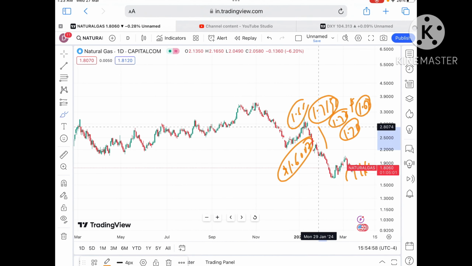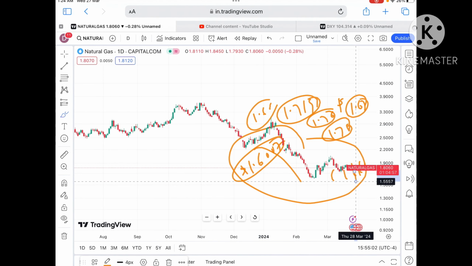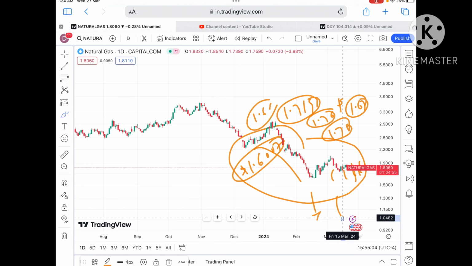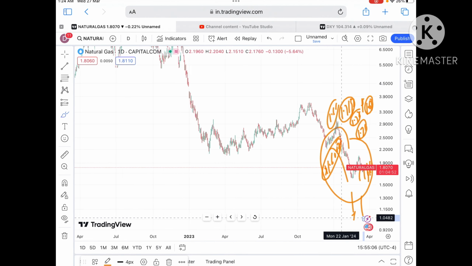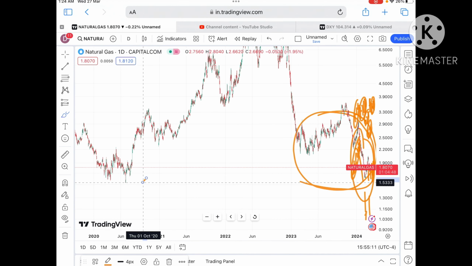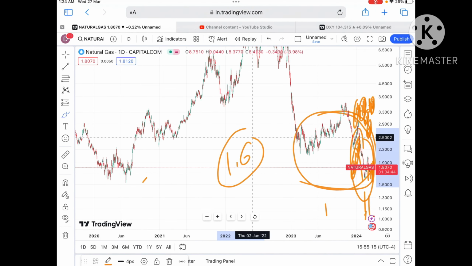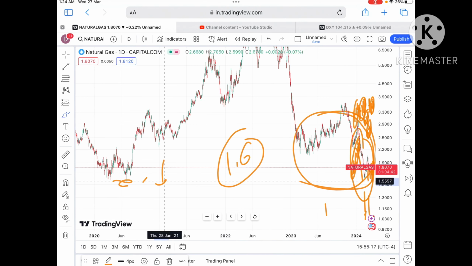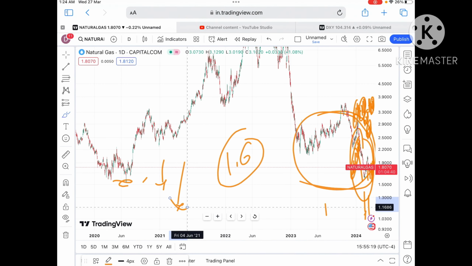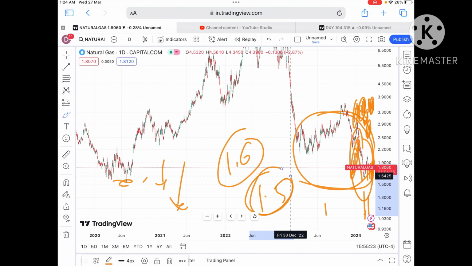Okay, keeping in mind that the price started moving below this particular level, we will see that this is the zone where the price started falling, so chances will be high that if the price keeps moving below that level, we can see a further downfall. Okay, and this is the level where, if you look at this trend, chances of a further downward fall will be there, because if the price starts falling below 1.6, then this is an all-time low, so chances of going further low will be there.